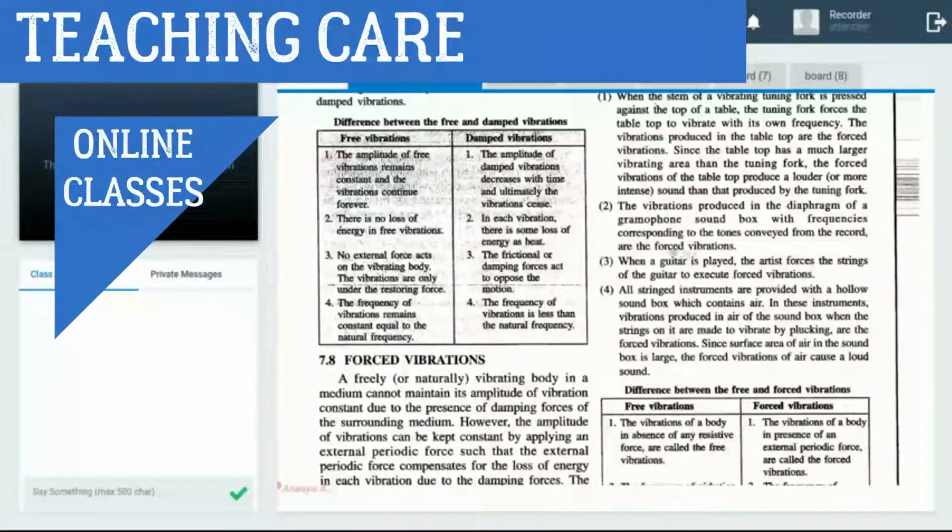Like a diaphragm or a gramophone sound box, you firstly need to apply force, and after applying force it will vibrate. Like a guitar: when a guitar is played, you need to apply force on it. When you apply force on the strings, then only they vibrate. That's why it is forced vibration.